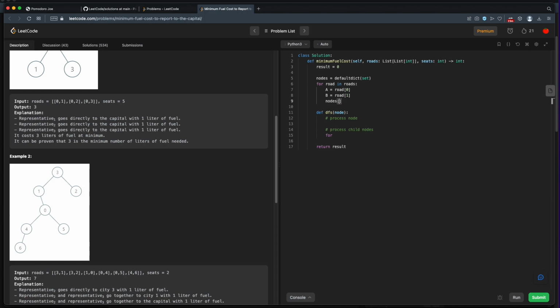So our nodes at A, we will add B. And we have to do the same for the other direction. Okay, so now we do have a list of nodes that are connected to any given node. So we can start using it here. Instead of calling this child node, I think I'll call it next node.